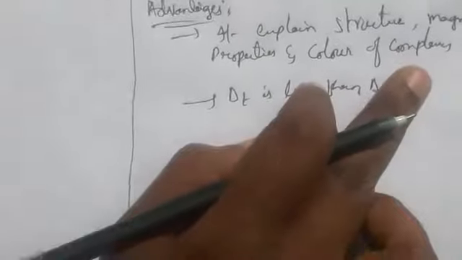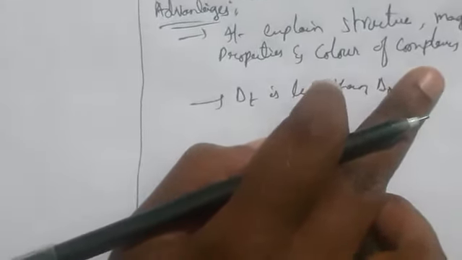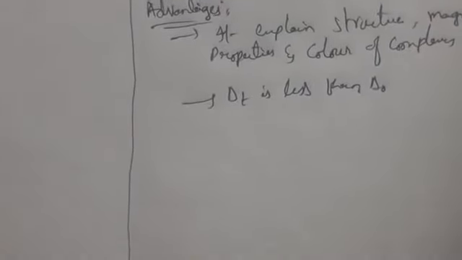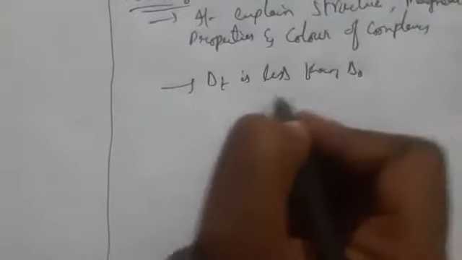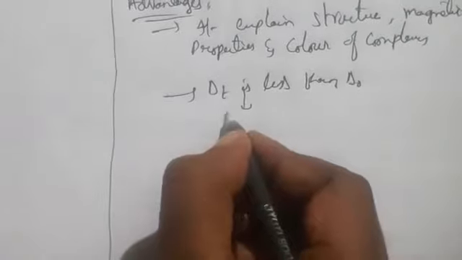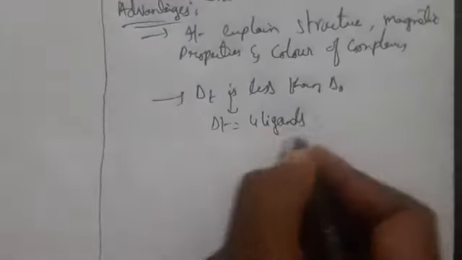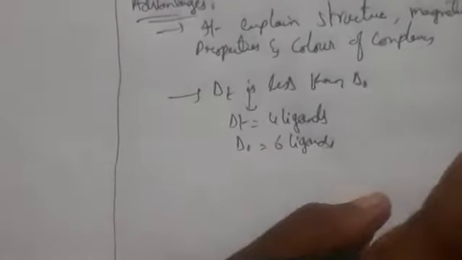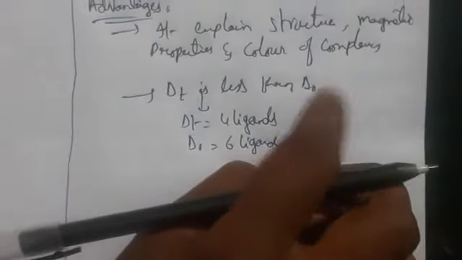The direction of orbitals does not coincide with the direction of ligands, which reduces the crystal field splitting by 2/3. Delta T has 4 ligands in tetrahedral, compared to 6 ligands for delta naught.